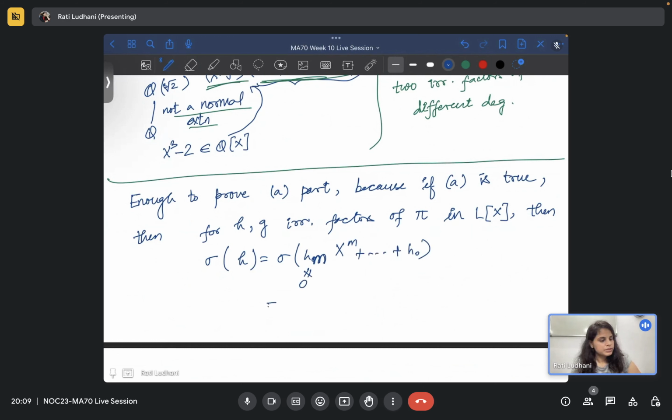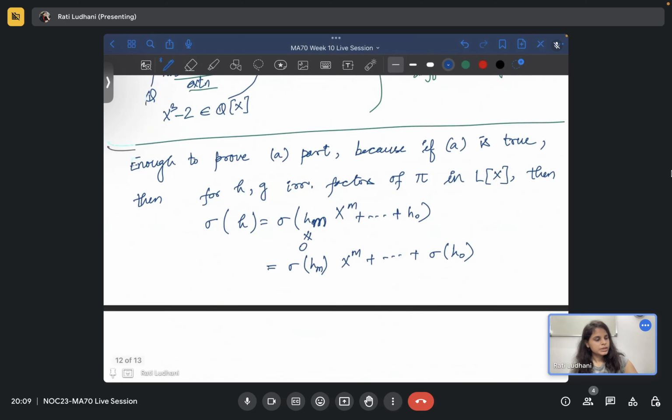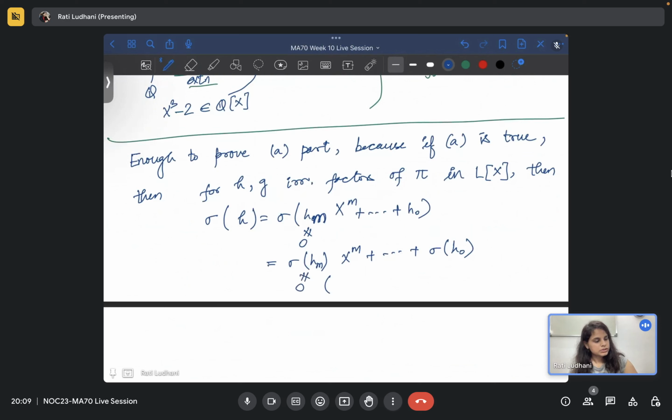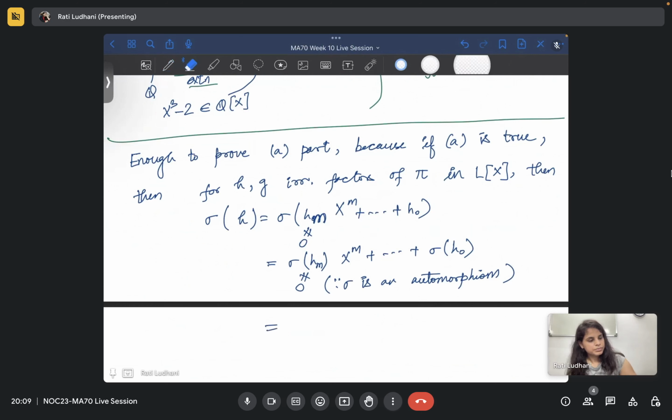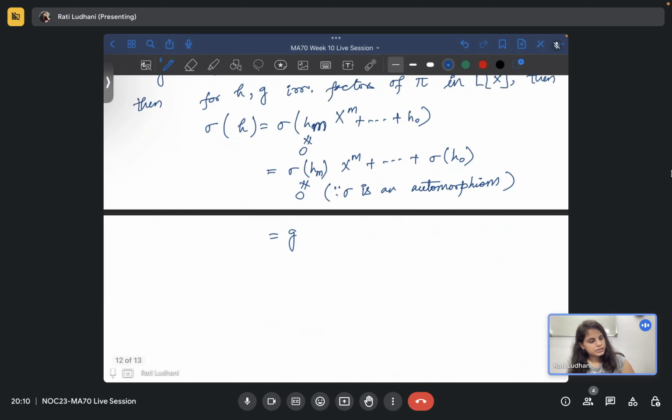Okay, this will be the same as sigma of h_m x^m up to and so on, sigma of h_0. And this will be non-zero since sigma is an automorphism, and this is equal to g. So this implies the degree of h is the same as the degree of g, right? Because as you can see, that is equal to m.